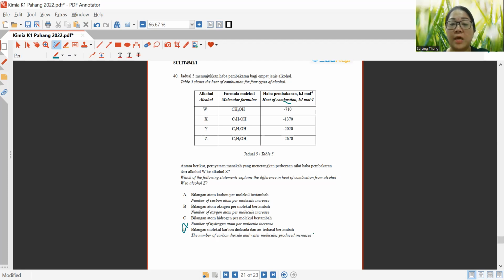Okay, so actually if we observe this entire paper, it's considerably not too hard and neither is it too easy. Okay, it just takes up some time for us to think on how do we go along with answering the questions. That's all. Okay, so as long as you are very extra careful when it comes to answering questions, there shouldn't be a problem for you to actually score paper 1.